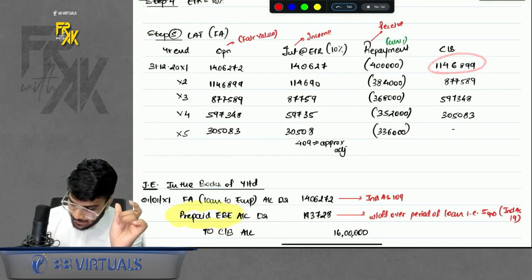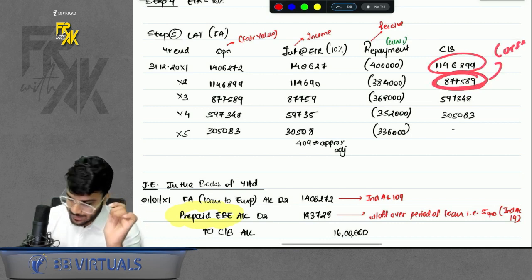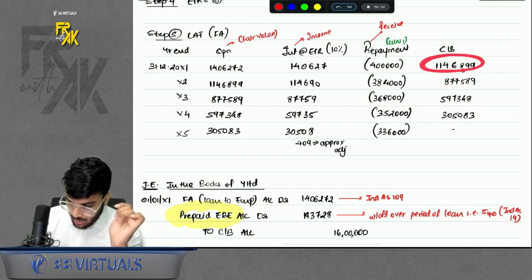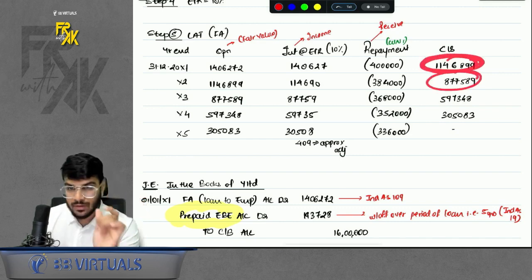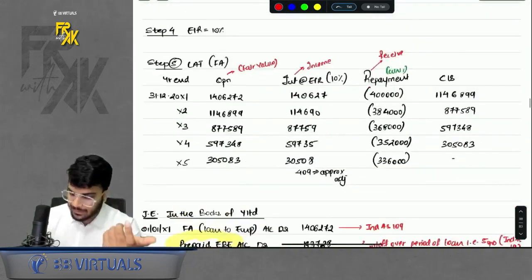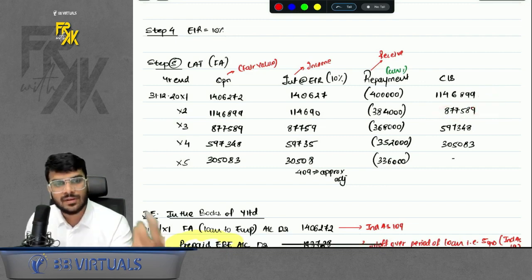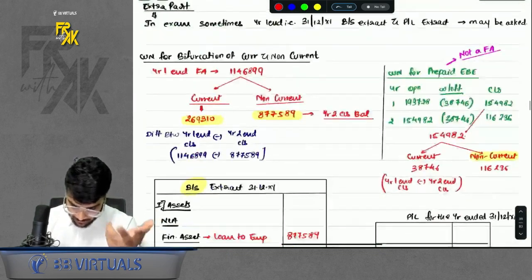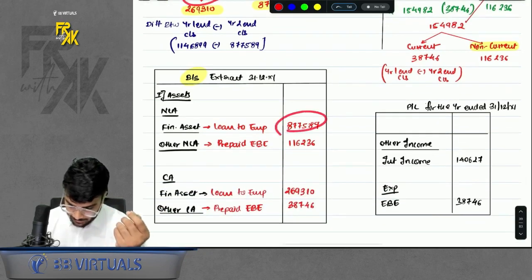Whatever the difference between year 1 closing and year 2 closing will be the current amount. So for example, let's say this was the total amount. Out of this total amount, the difference between year 1 and year 2 will be current amount, and the balancing figure will be non-current amount. So also you can remember like this: whatever is the immediate next year's closing balance, that is the non-current amount. Difference is current amount. Any ways you can take, right? So I have also given the calculation here, right? So you will bifurcate between current and non-current.